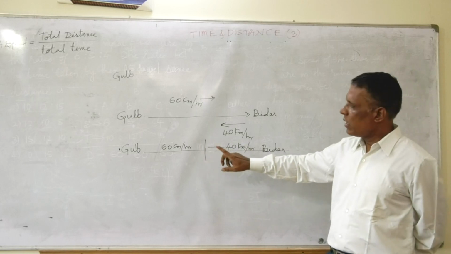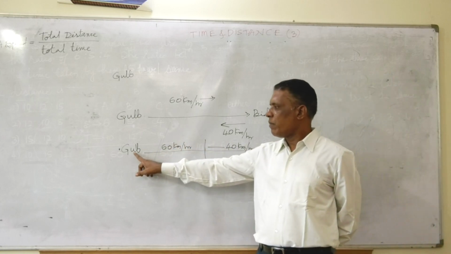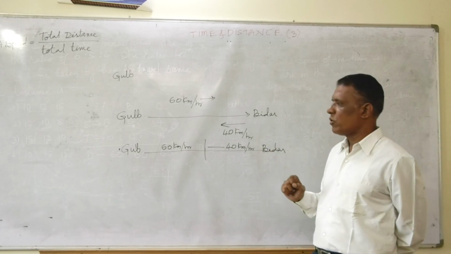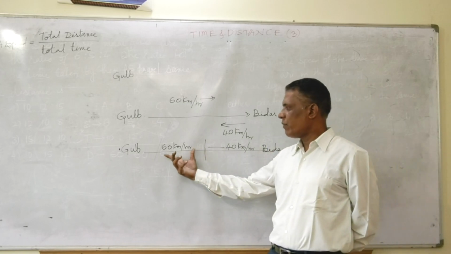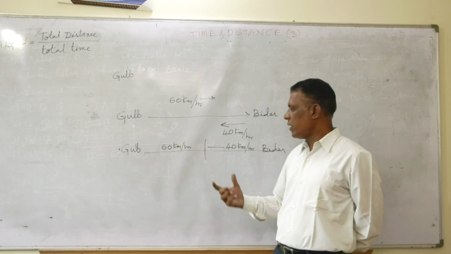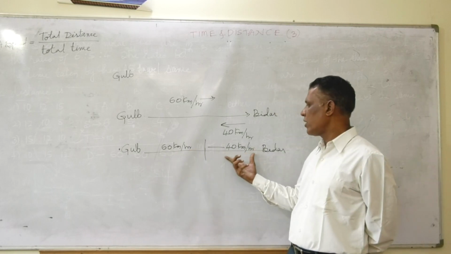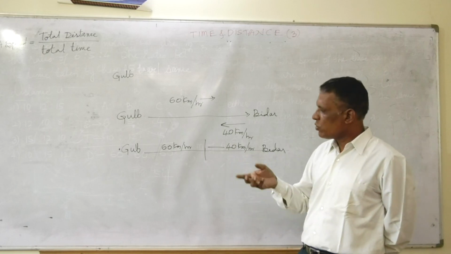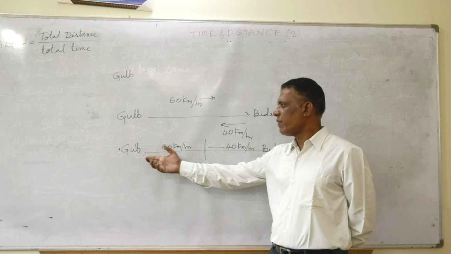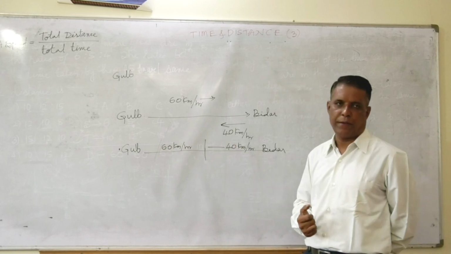Half of the journey I have covered with this speed, and the remaining half with this speed. Here also, if I ask what is the average speed of my journey,